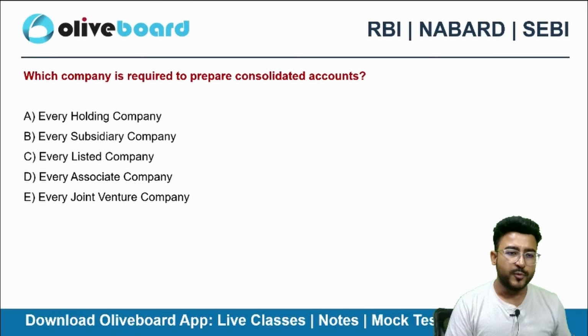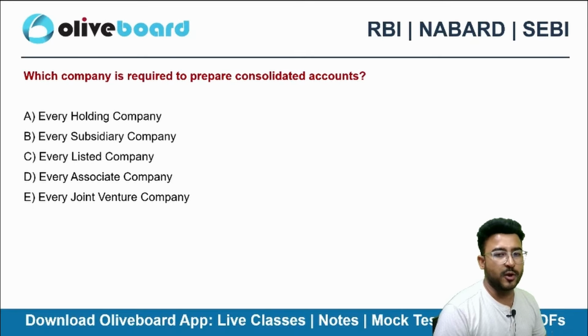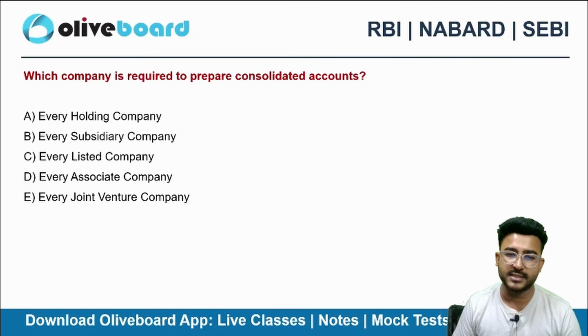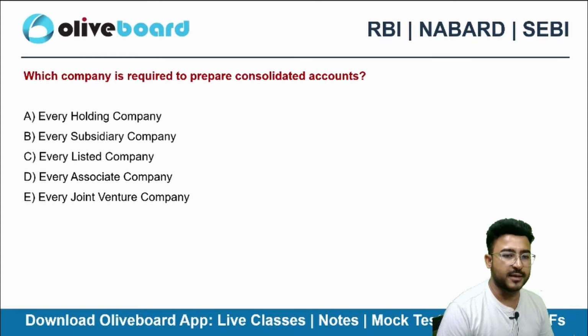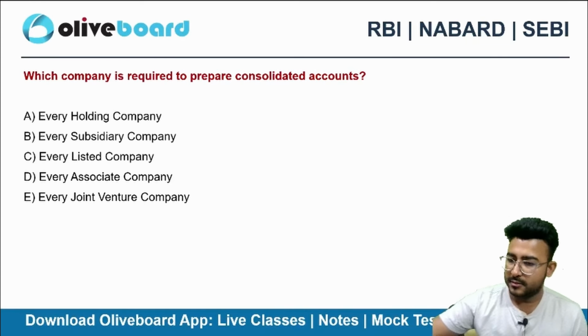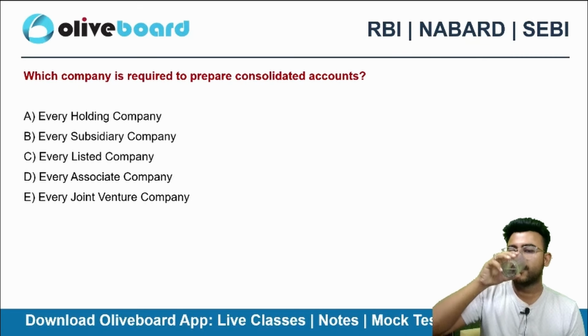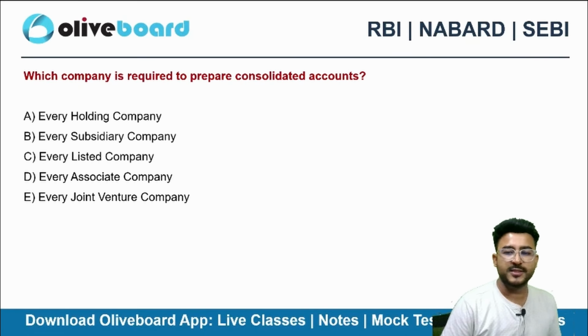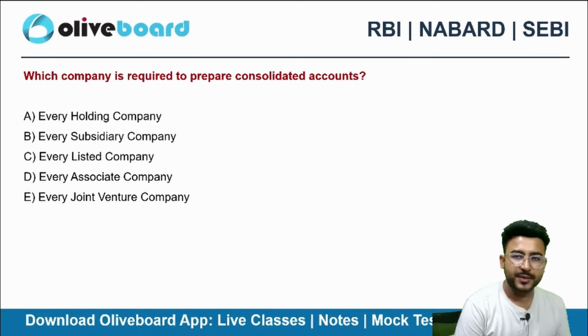Next one, which company is required to prepare consolidated accounts? Every holding company, every subsidiary company, every listed company, every associate company, every joint venture. This question was there in the SEBI Grade A examination 2024.